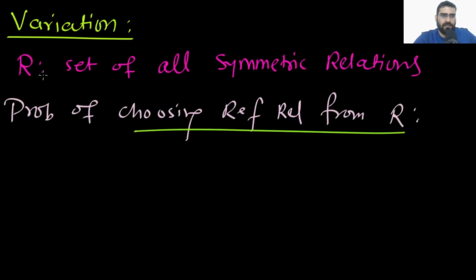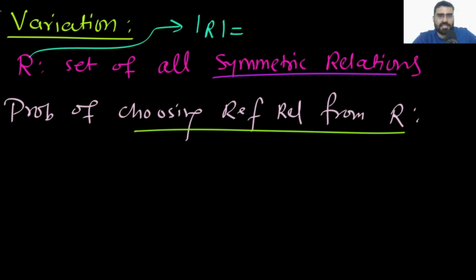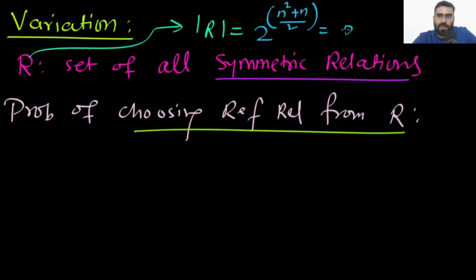So now you can see what is the cardinality of R. First of all, you tell me the number of symmetric relations. Now you tell me one by one, what is the cardinality of R? How many symmetric relations are there? That will be 2 power (n square plus n) by 2. Here n is 3, so 3 square is 9, plus 3 is 12, divided by 2 is 6. So the cardinality of R will be 2 power 6, because these many symmetric relations you have.